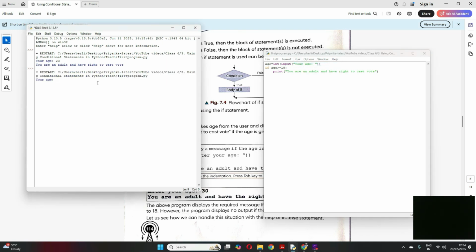Suppose I give age as 17. See, here we have just specified what to do if age is greater than 18, but when age is less than 18, what we have to do, we have not specified. So here nothing will happen, right? But don't you think in a program we need to have something like if age is this, then this, else something else, right? So now that comes to our next topic.